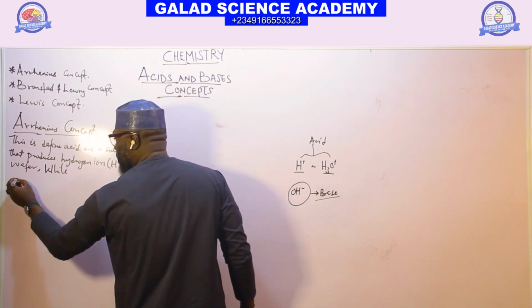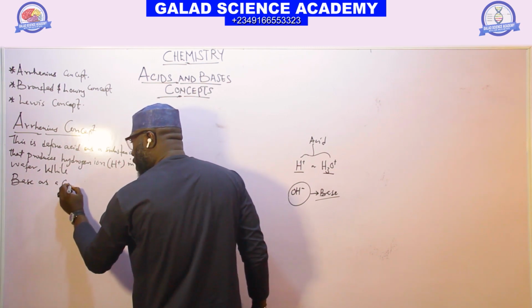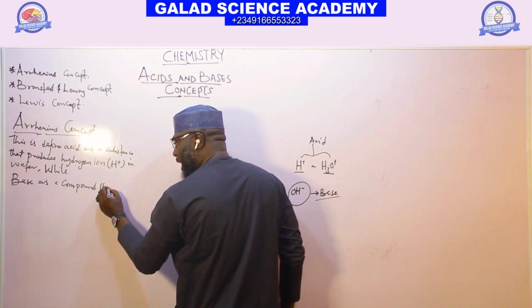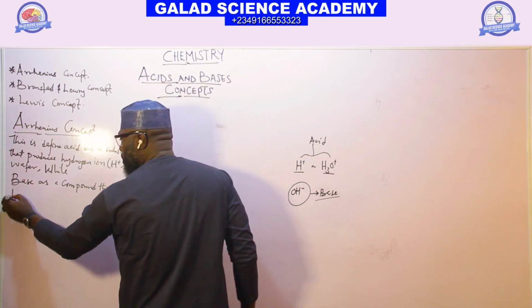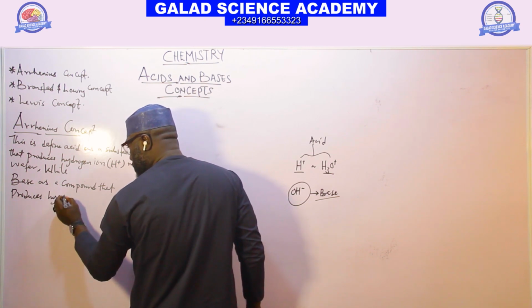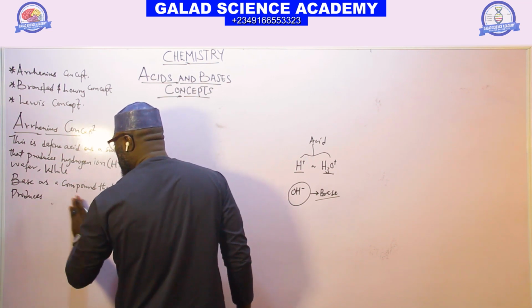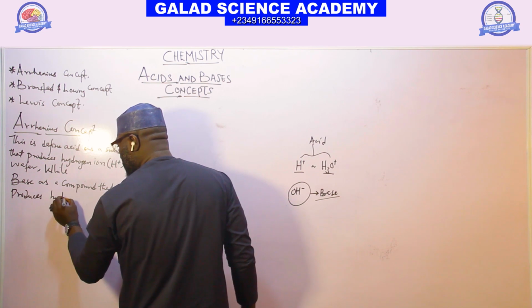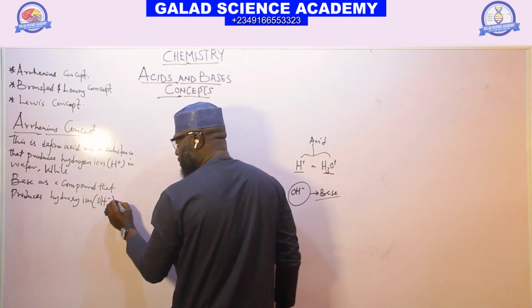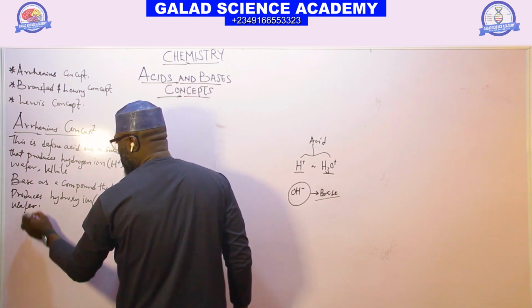This same man defined base as a compound or substance that produces hydroxide ion, which is OH minus, in water.